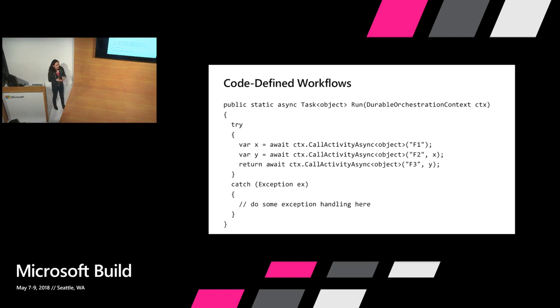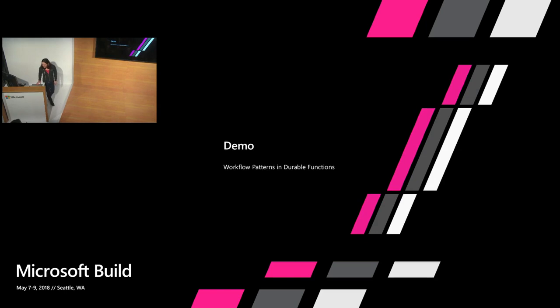The other thing is that if I want to have exceptions in my code, say something goes wrong in a particular function, I can do that right in code. We're all familiar with the syntax, and now I can do it in a distributed way. When an unhandled exception is thrown in an activity function, that exception gets marshaled back to the orchestrator, and the orchestrator can handle it. If the orchestrator doesn't handle it, the orchestrator will fail, but we hope you're handling things gracefully in your orchestrators.